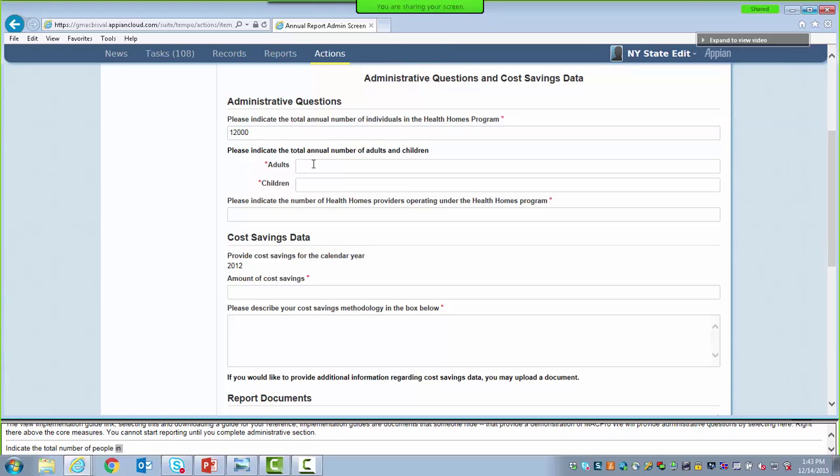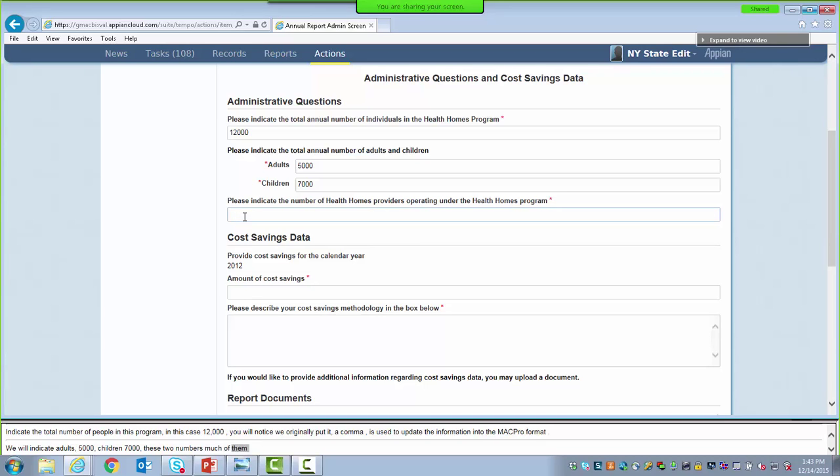You're going to notice that we originally put a comma into our 12,000, but once we clicked out of the text box, the comma was removed, just automatically updating our information into the MacPro standard format. Next, we're going to indicate the total annual number of adults and children. Adults are going to be 5,000 and children will be 7,000. These two numbers must add up to the total number of individuals in the Health Homes program. If they do not, you will receive a warning message.